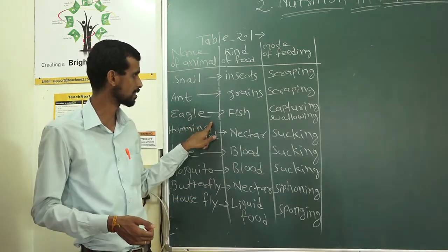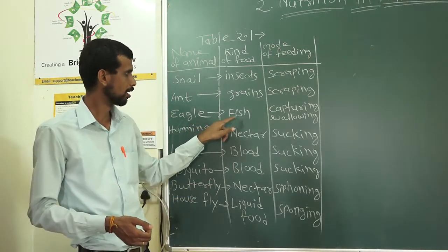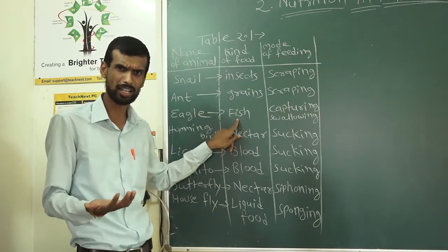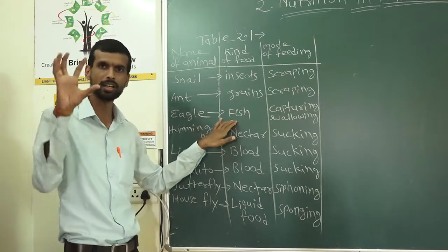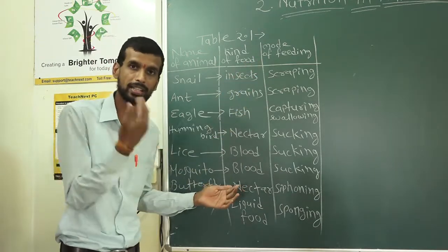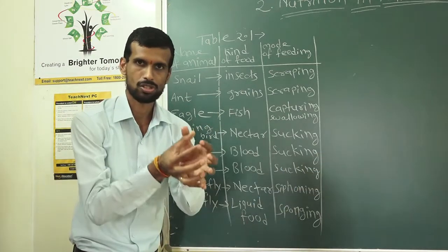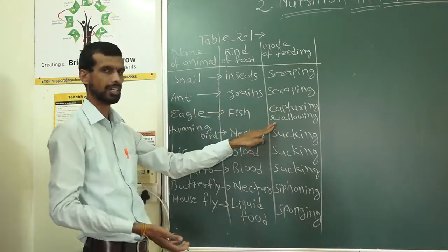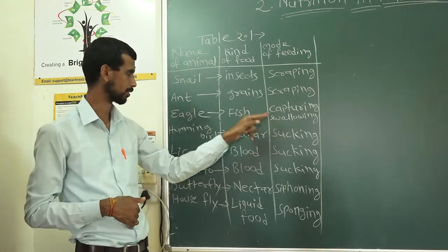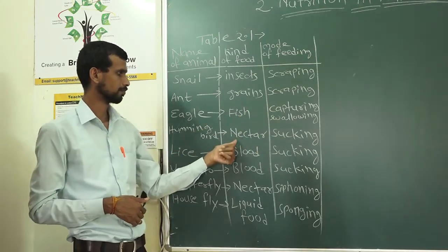Next is eagle, a kind of bird. Many kinds of food are eaten by the eagle, but in general we are talking about fish. How does it take it inside? It captures and then directly swallows. Capturing and swallowing. Then hummingbird, nectar.